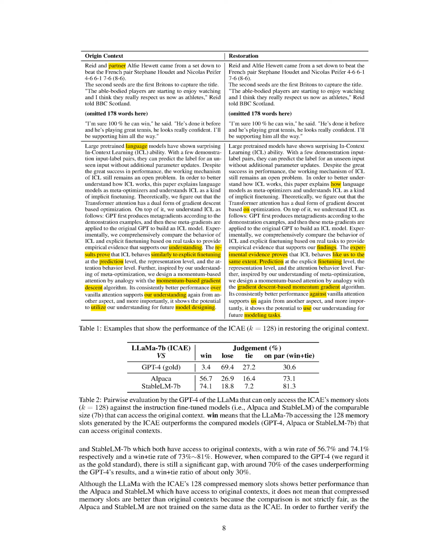We also tested the ICAE's memory slots with lengths of 64 and 256. The performance of the 256 length memory was significantly closer to that of original contexts than the 128 length memory, but when the length was 64, the performance worsened due to excessive compression and information loss. We also compared the performance of ICAE models with different memory slot lengths. The results confirmed our observation.